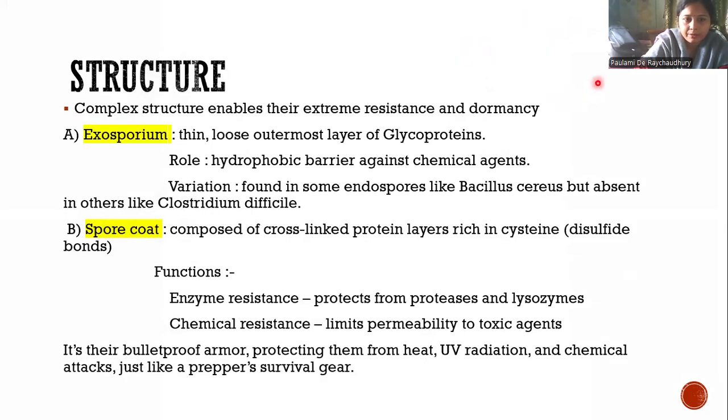Now, structure of endospore. This is very important. Complex structure enables their extreme resistance and dormancy. The structure itself prevents it from destruction. The structure itself is the cause of resistance. So first, there is exosporium. Exosporium is the thin, loose outermost layer of glycoproteins.